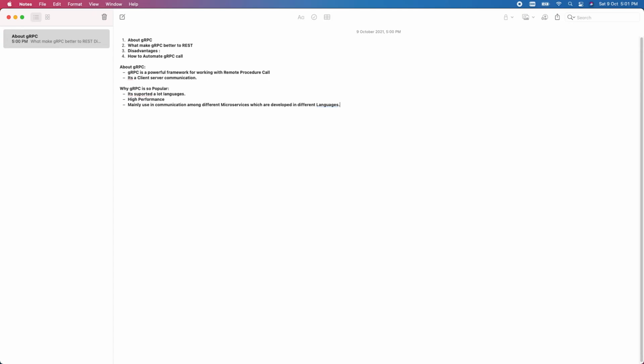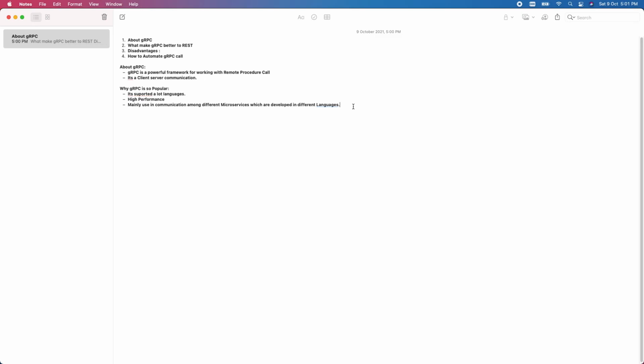So still the end user or callers will use REST only, and then communication among the different microservices will happen through gRPC. Hope it is clear.